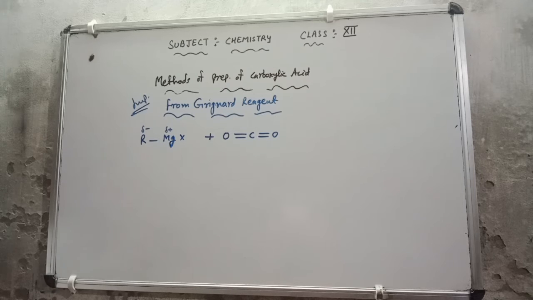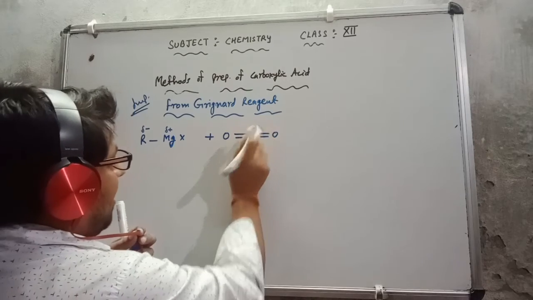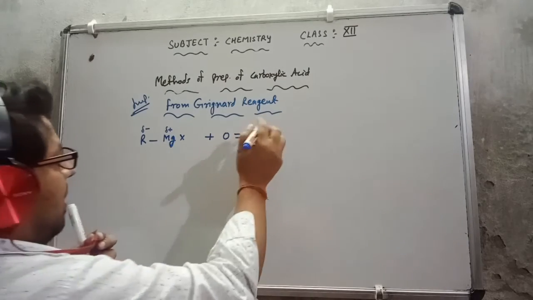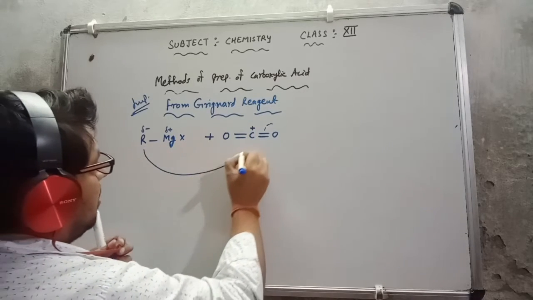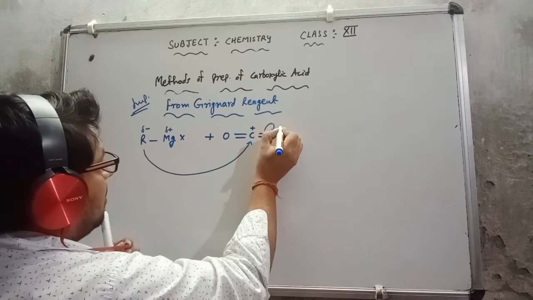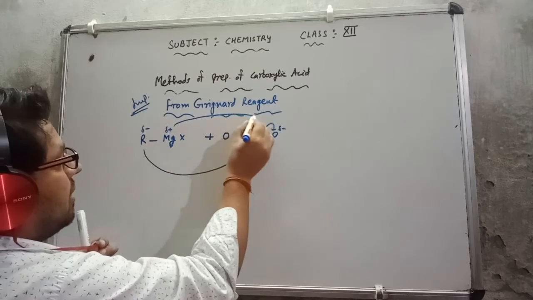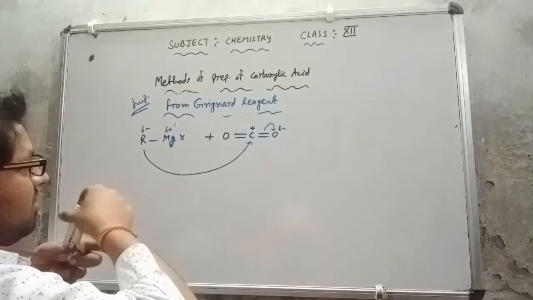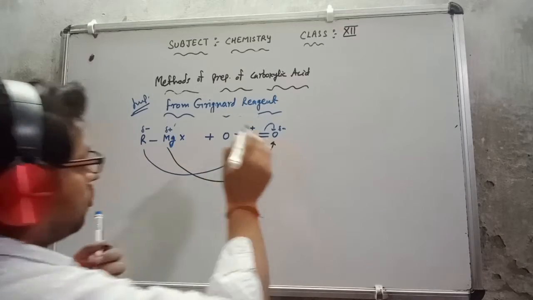So this is the positively charged carbon, very few electrons will be available, it is electron seeking. So the negatively charged R will attack the positively charged carbon. This bond will transfer the electron towards the oxygen, which becomes negatively charged, and the positively charged MgX will attack the negatively charged oxygen.